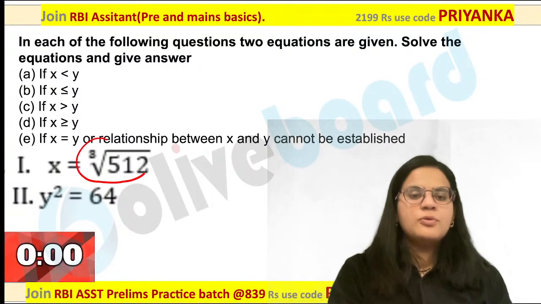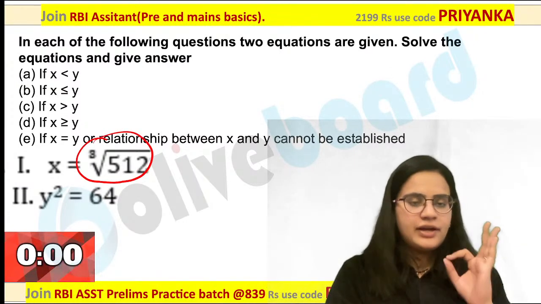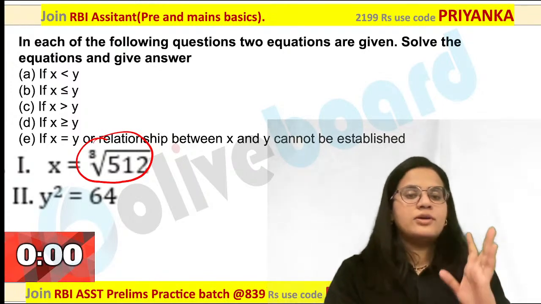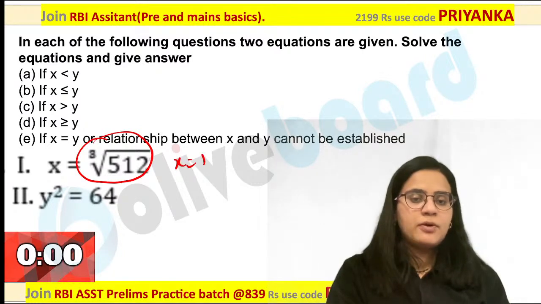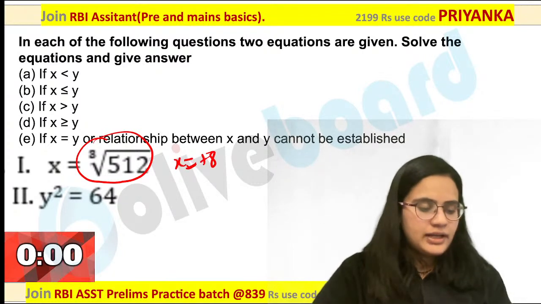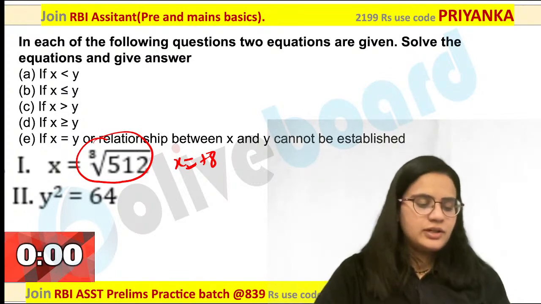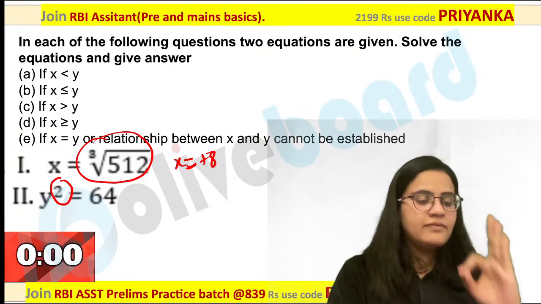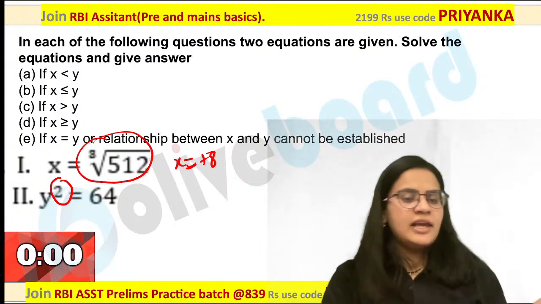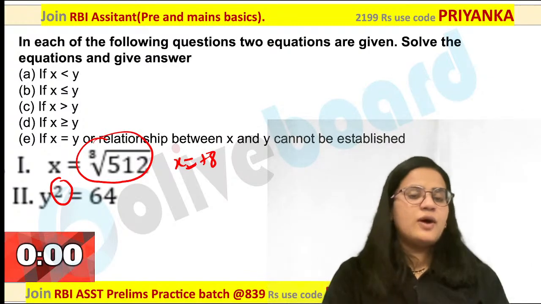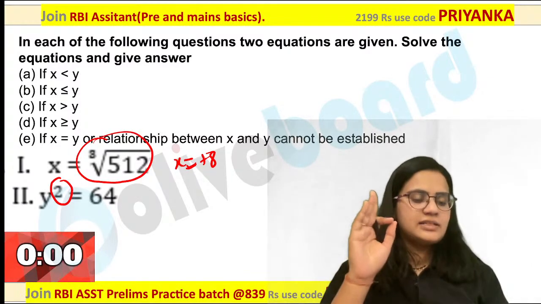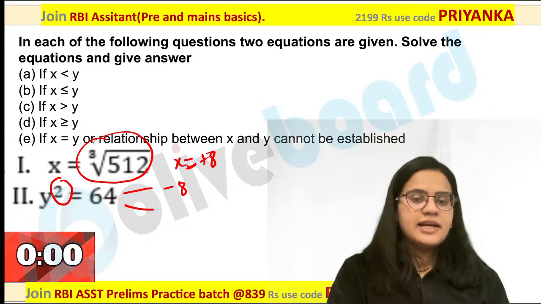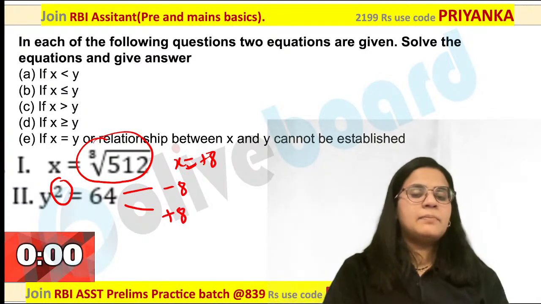So here it is cube root of 512. Please remember, whenever you are talking about square root or cube root, you are always going to get positive value only. So this is nothing but positive 8 only. Are you getting it? This value is going to be positive 8 only. When you are talking about a square value, or even power, not only square, any even power, 2, 4, 6, 8, you have to always take both roots, that is positive as well as negative both. So this will become negative 8 and plus 8 over here.